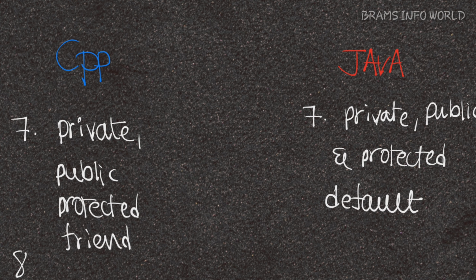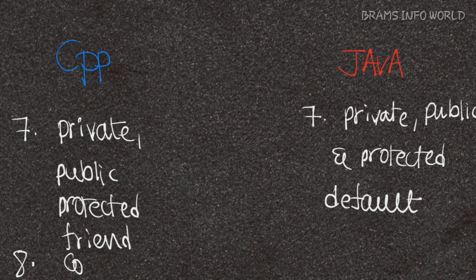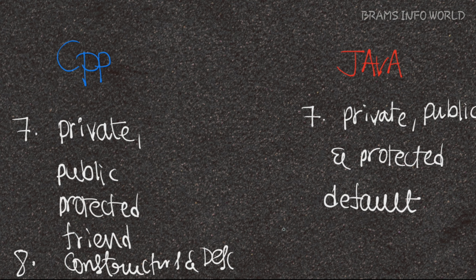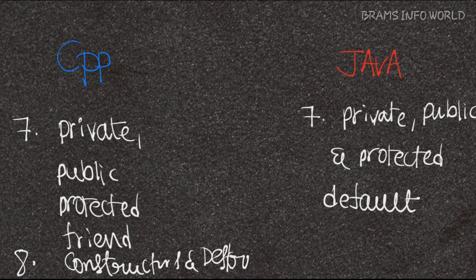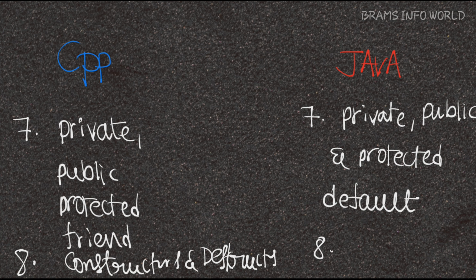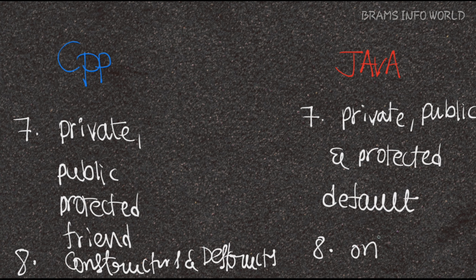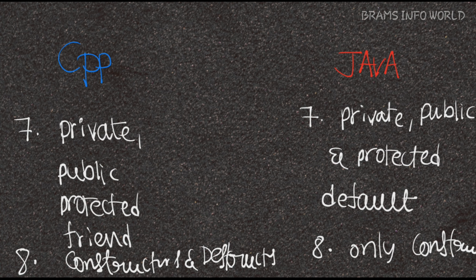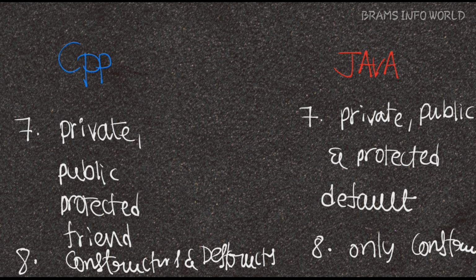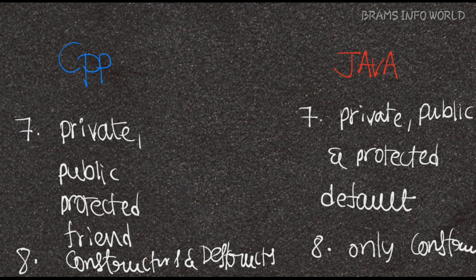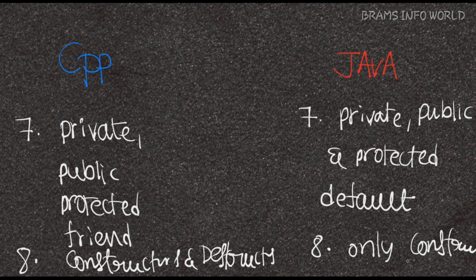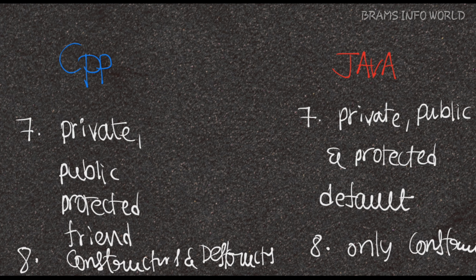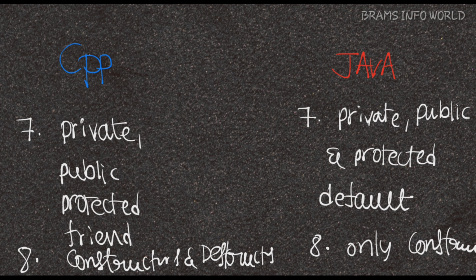And one more important point, in C++ we have constructors and destructors, whereas in Java only constructors. Constructors assign values to the variables, and constructors and destructors release them. In Java, values are assigned by constructors, and by default Java deallocates the memory; it is taken care of by the JVM.